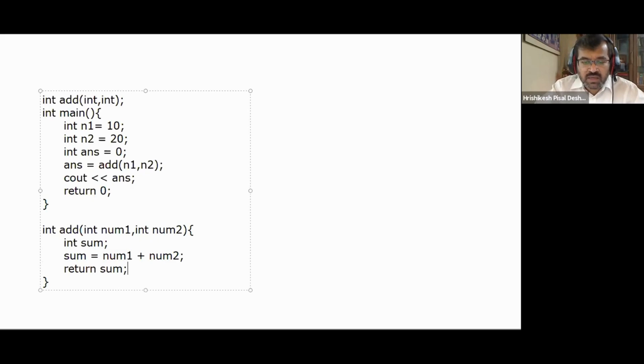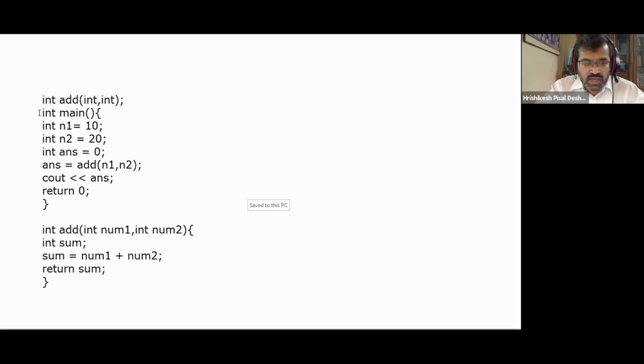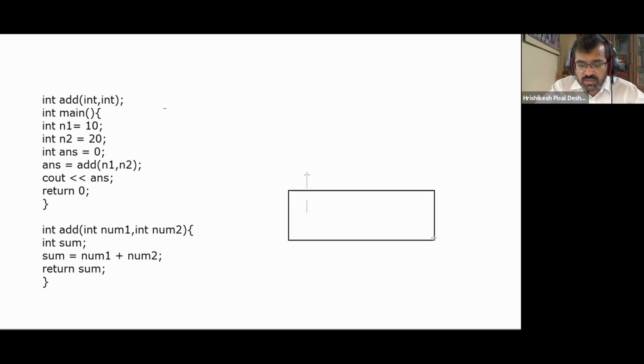What's going to happen? Let's understand with the help of an example. Program execution starts, and we are at this line, int main. When the program starts, function main is created. What's going to happen actually? Somewhere on the runtime stack, memory is going to be allocated. Say this is the frame that has been allocated for function main.